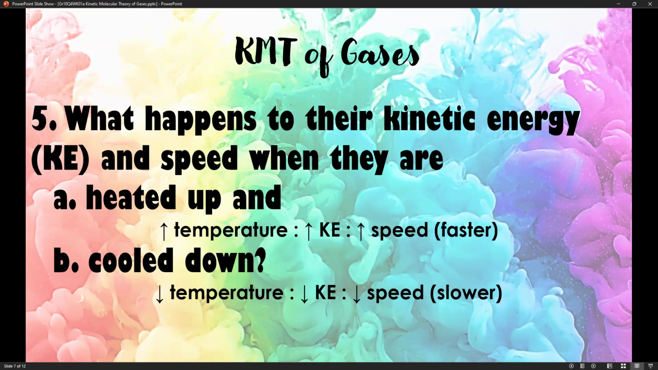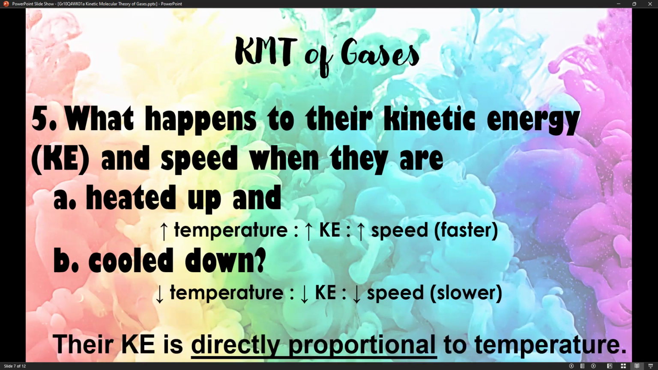Now, the relationship between the kinetic energy and temperature is summarized in the last postulate: the kinetic energy is directly proportional to temperature. In mathematics, when we say directly proportional, when one variable increases, the other one increases as well. Consequently, when one variable decreases, the other variable decreases as well.